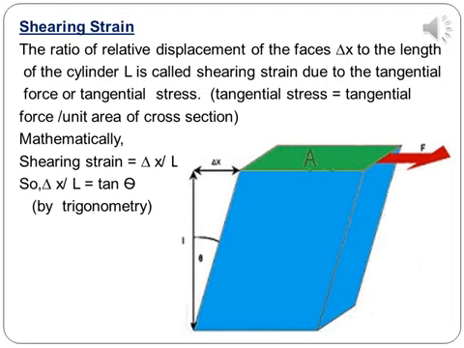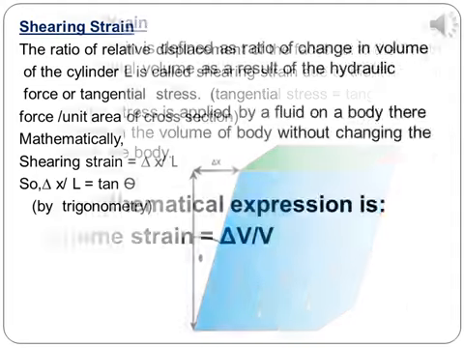Mathematically, it can be written as shearing strain is equal to delta x by L. So, delta x by L is equal to tan theta, which is obtained by the application of trigonometry. As shown in the figure, delta x is the relative displacement between two opposite faces of the given cubical shaped body by the application of the tangential force F.